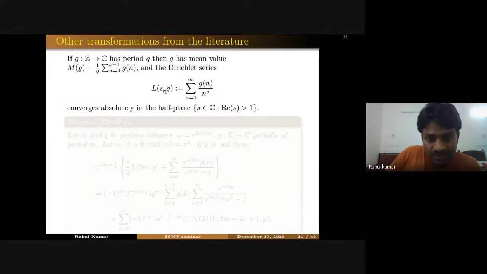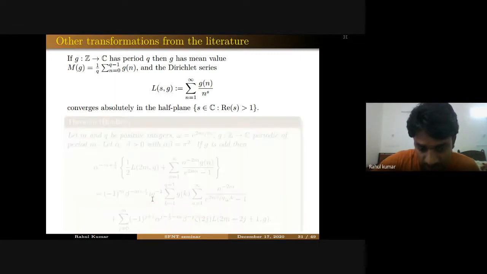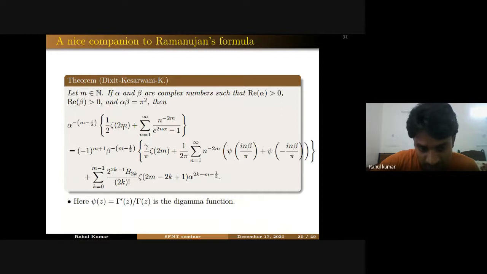So you define this Dirichlet series L(s,g), where g is a periodic function. Then Bradley proved this following beautiful formula. What he proved is that if you take alpha, beta greater than 0, alpha beta equal to pi square, then this transformation holds. And you can see the similarity between our formula and his formula. Here you have L(2m,g), again the same series. And here in our formula also, we have this zeta 2m and the same series.